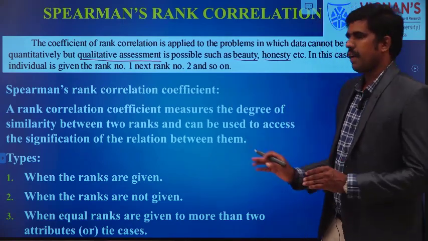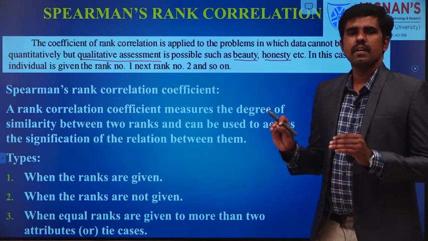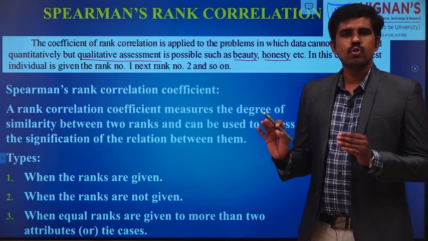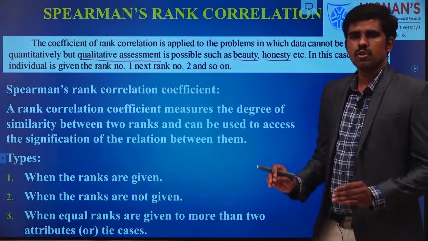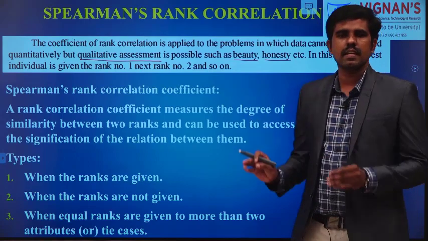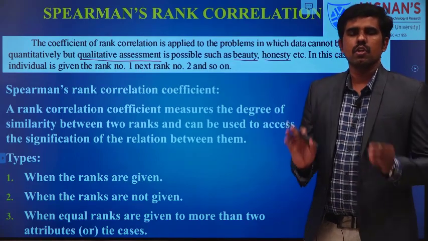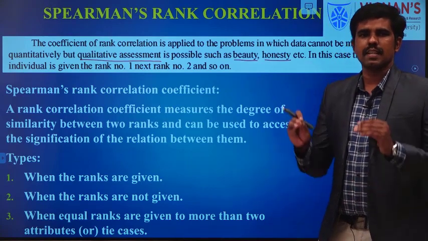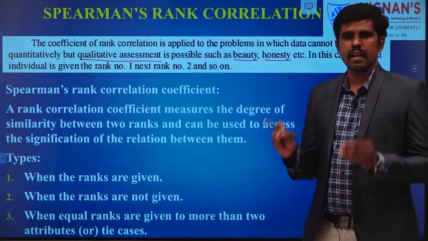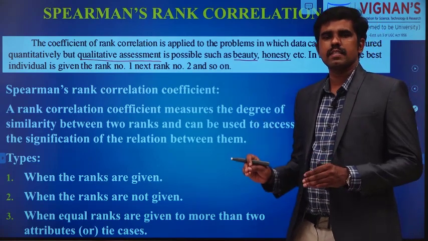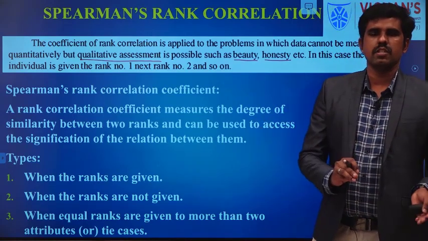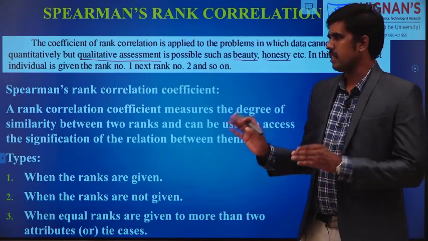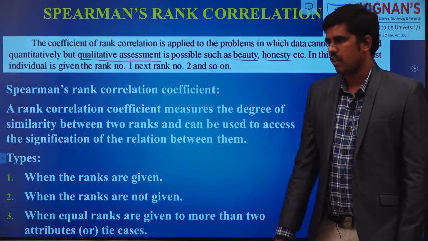Here I can find the degree of rank relationship between two variables, so that I can understand the significant relation between x and y. By considering the rank, I analyze the behavior of the relationship of the two variables x and y. That is Spearman's rank correlation.